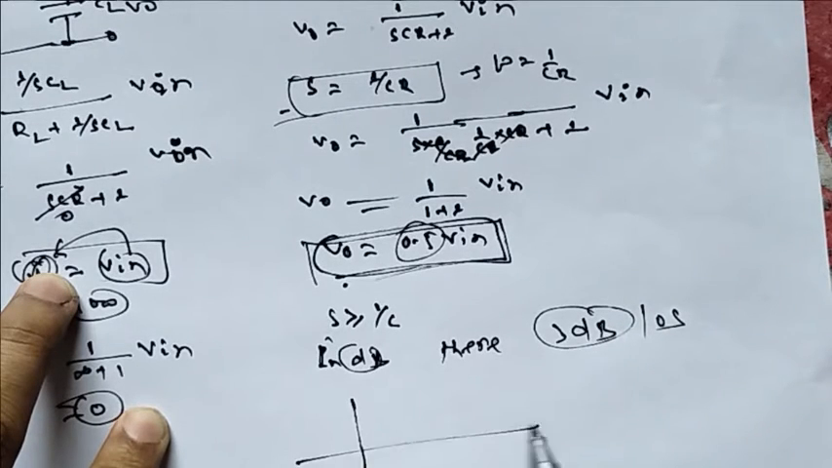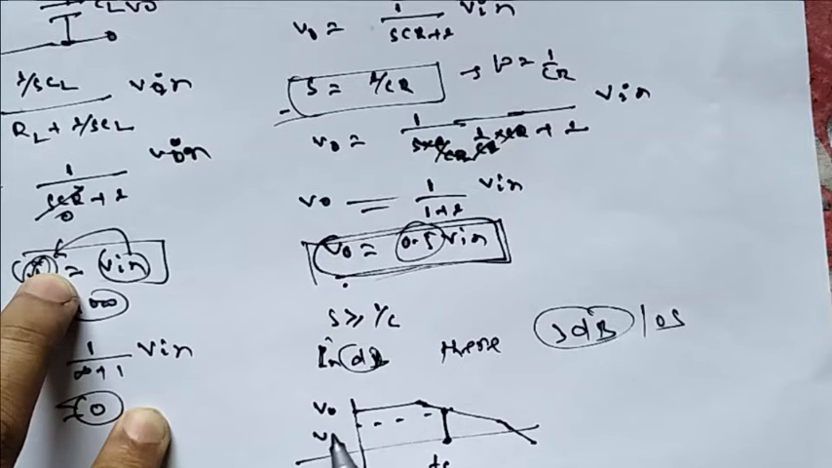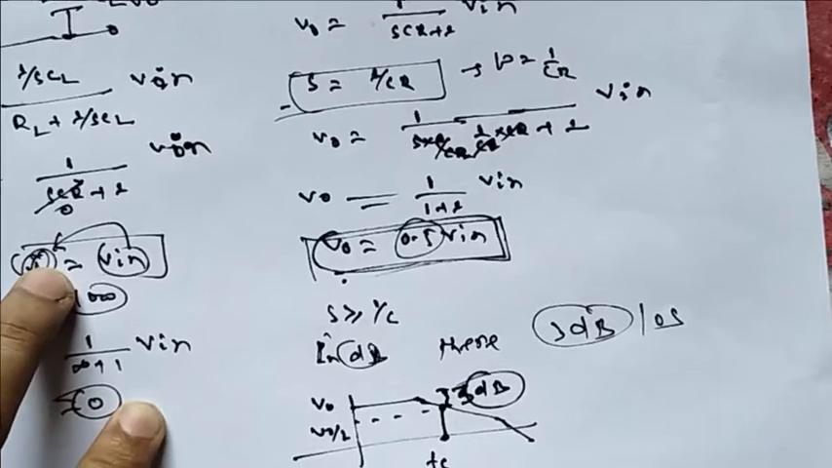So if I make this diagram, if this is your FC, then this is the point where our magnitude gets reduced to half, or it got reduced by 3 dB. So this is your low pass filter.